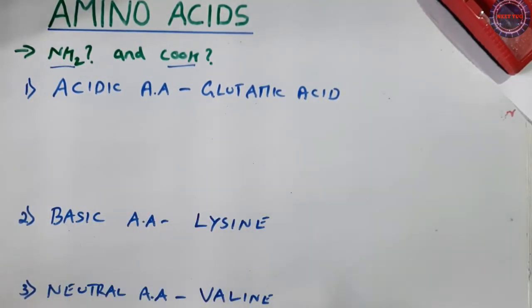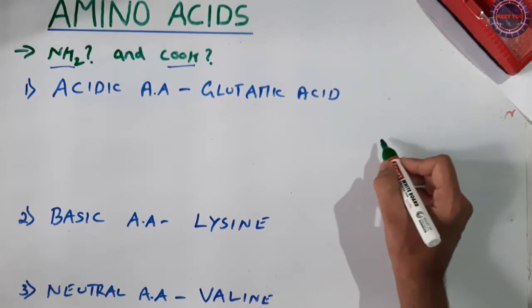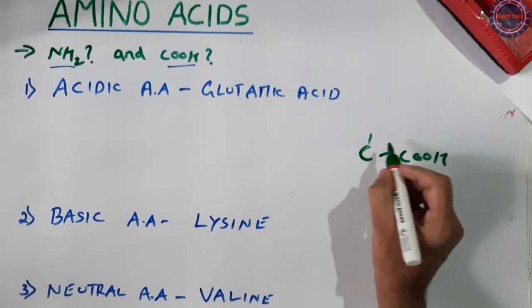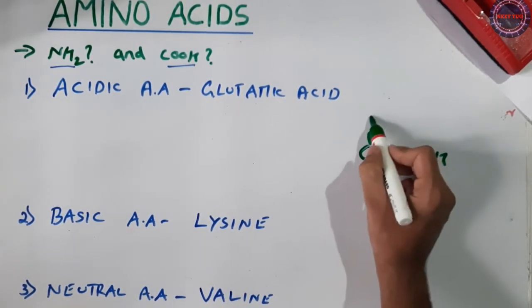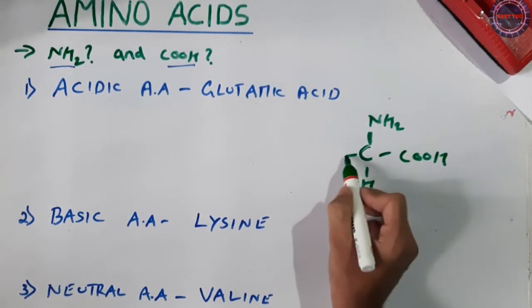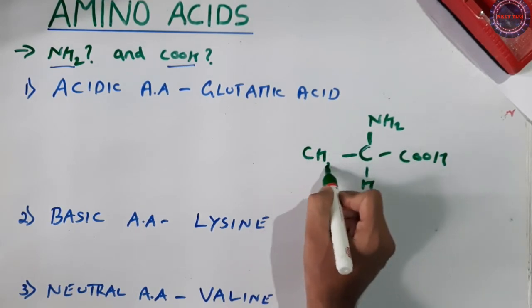We first discuss the glutamic acid structure so that you can easily understand that. If you look into the structure of glutamic acid, it's very simple. We go with the simple amino acid structure, and I write H here, and here the R group. You could see the R group now.